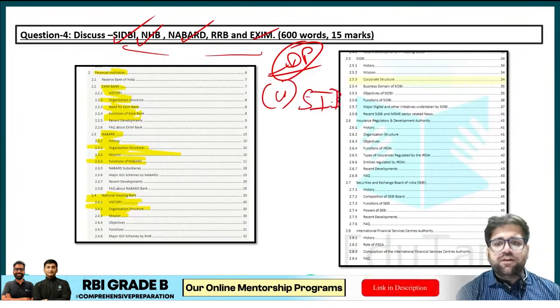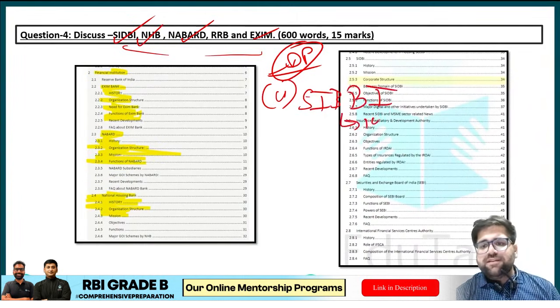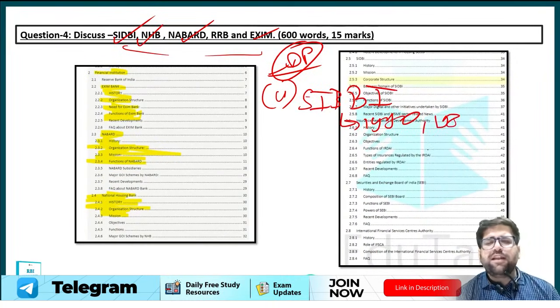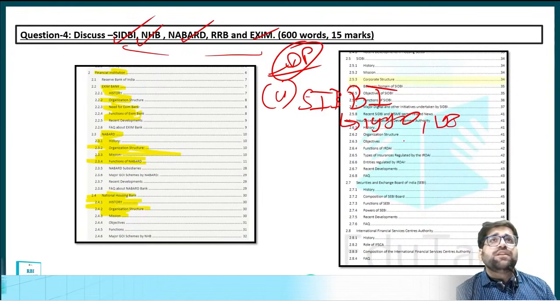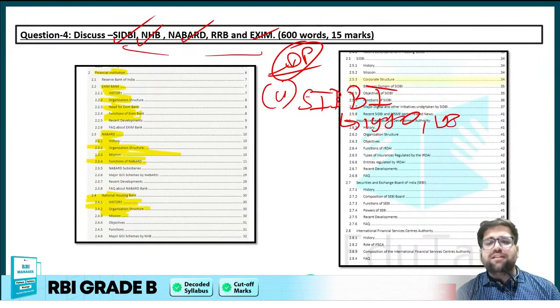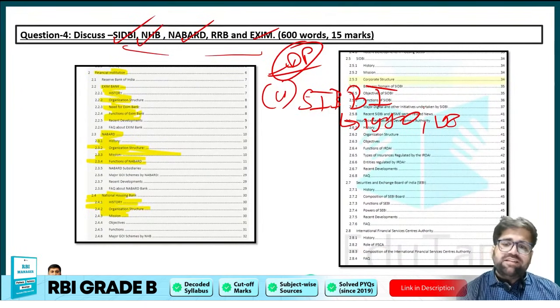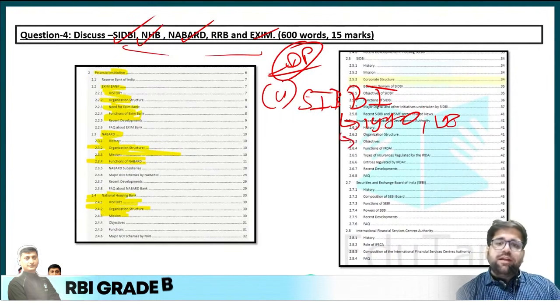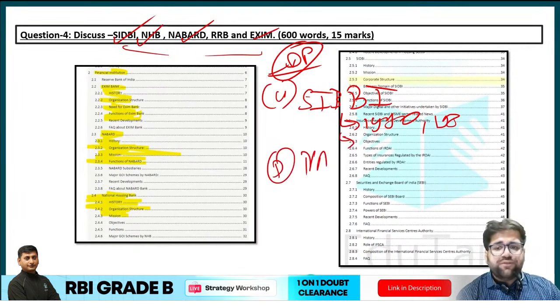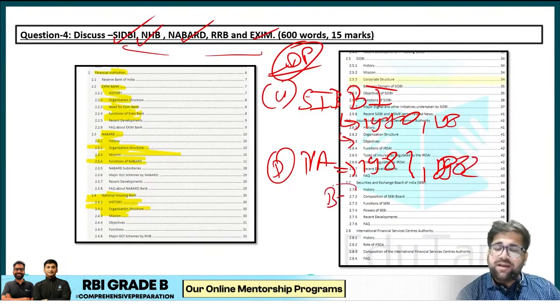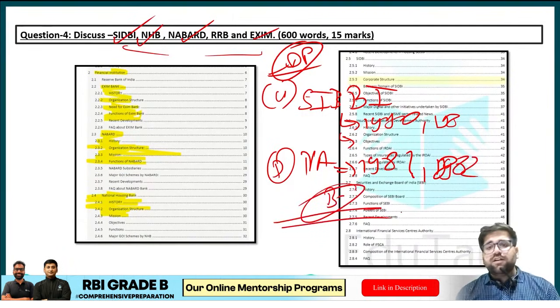Start with SIDBI. First, tell me the launch year of SIDBI. SIDBI was established in 1990, if I'm not wrong, and tell the act of that particular year as well. Then you could have easily mentioned what SIDBI is all about. In the same way, you could have told about NABARD as well. NABARD Act was passed in 1981. It was established in 1982 under the B. Sivaraman Committee. Then you could have told about what are the different roles and functions of NABARD.